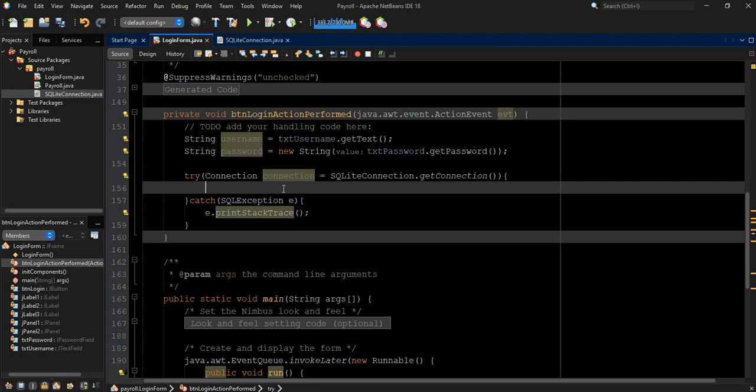So in the try, now we are going to put the connection into a string. That is the connection statement. So string, we are going to add a query is equals to select all from users. The name of our table is users. All right. So select all from users where